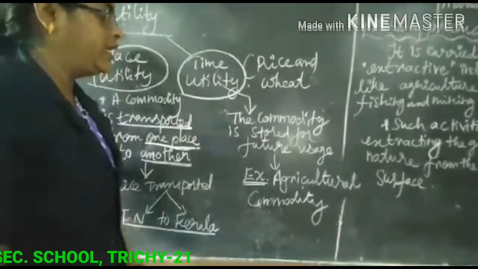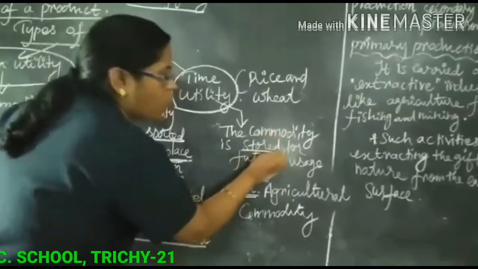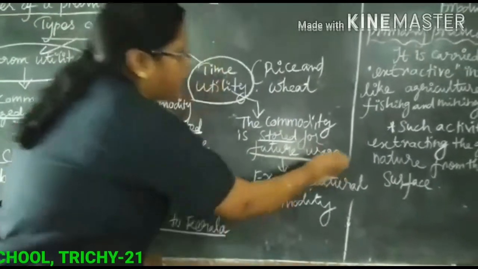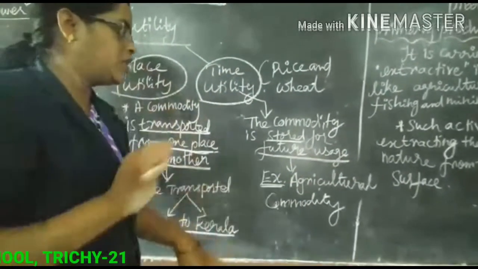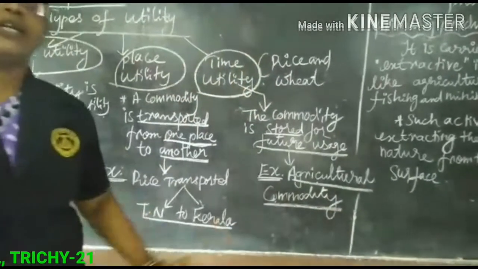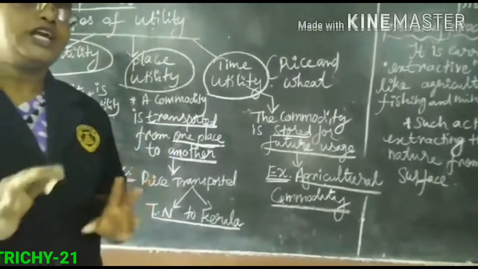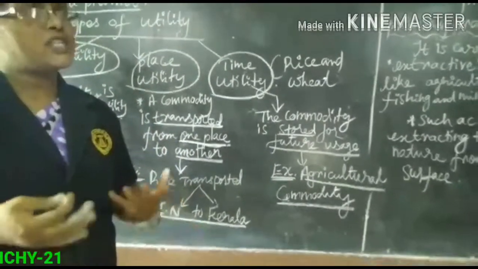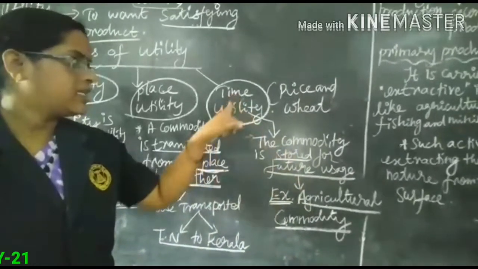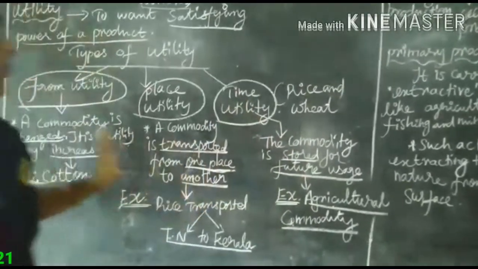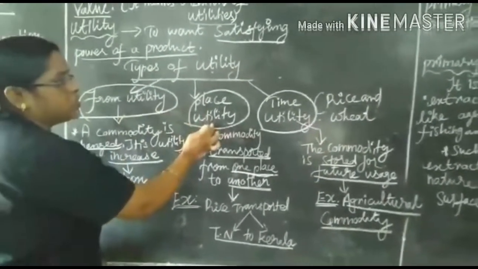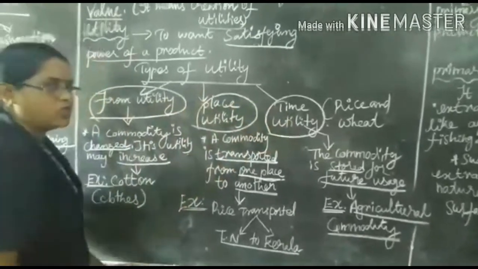And another one is time utility. What is time utility? A commodity is stored for future usage. A good example is agricultural commodities, rice and wheat. In future, during any natural calamities, we use them. That is time utility. So the types of utility are form utility, place utility, and time utility.